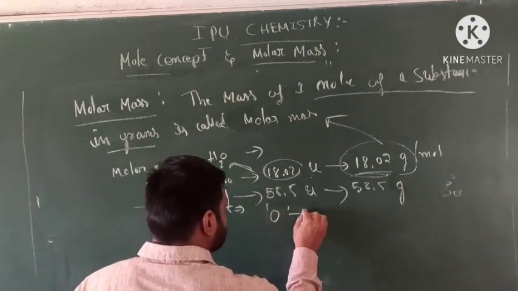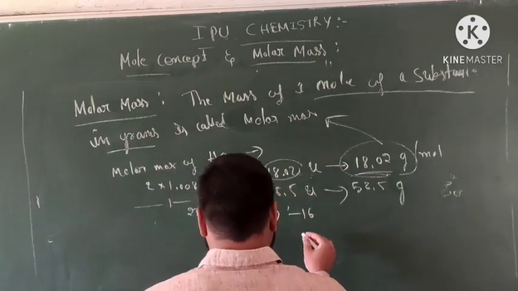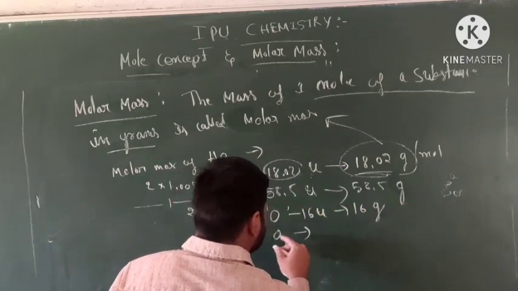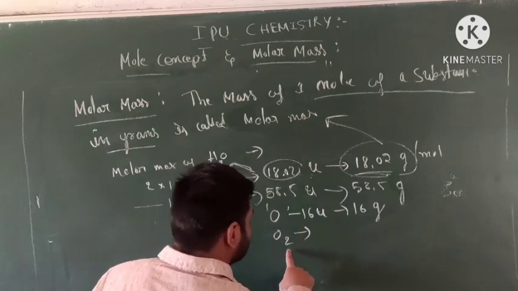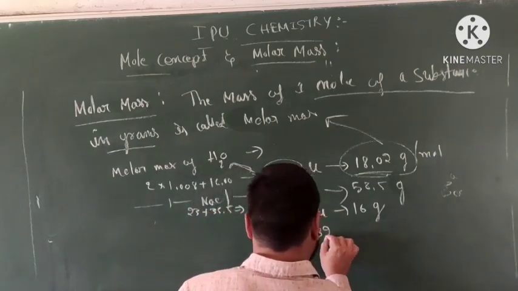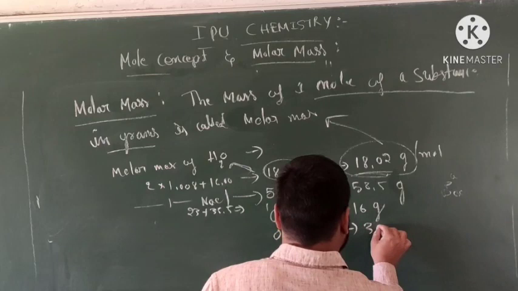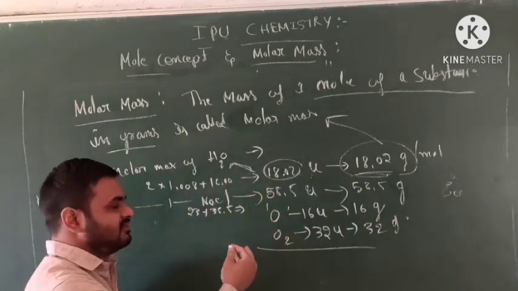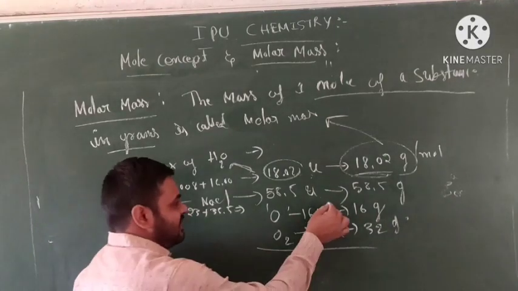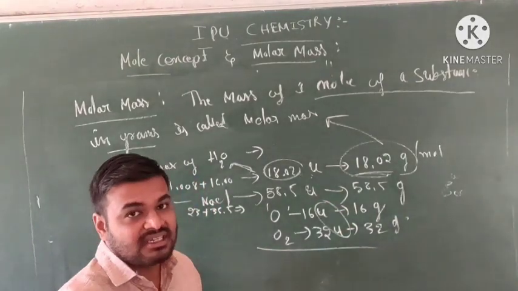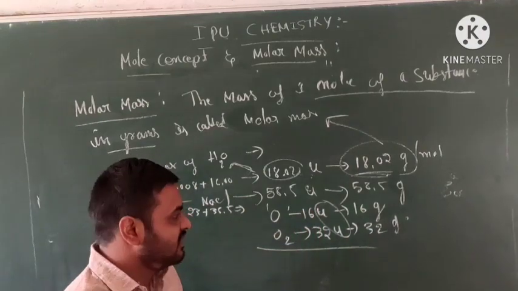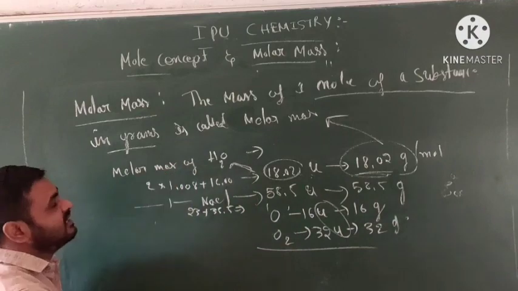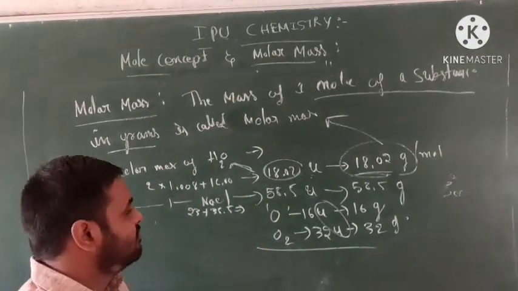Oxygen atom, how much value? This is the gram equivalent of 16 u, which represents 16 grams. Oxygen molecule has 2 atoms, so 32 u, which is 32 grams. Whether atoms or molecules, u is the atomic mass unified mass unit, and it is converted to gram equivalents. This representation in grams is called molar mass.